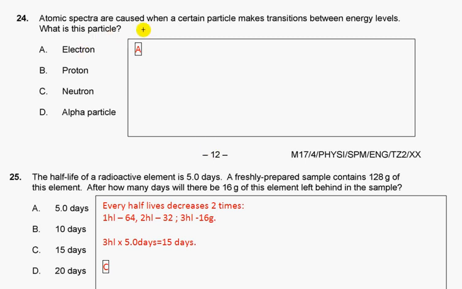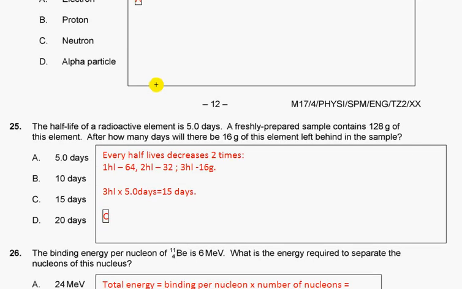Question 24. Atomic spectra are caused when a certain particle makes a transition between energy levels. What is this particle? In the atom, only electrons can move. They change position, and we choose answer A.